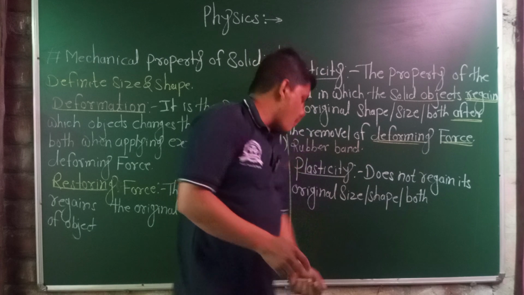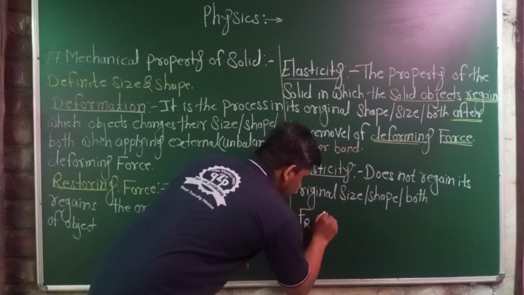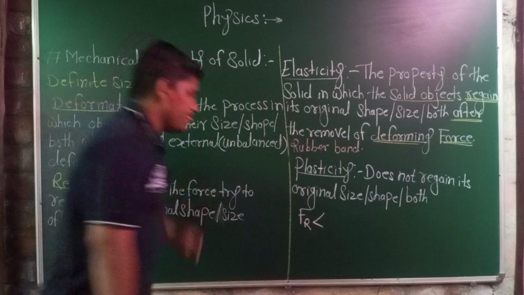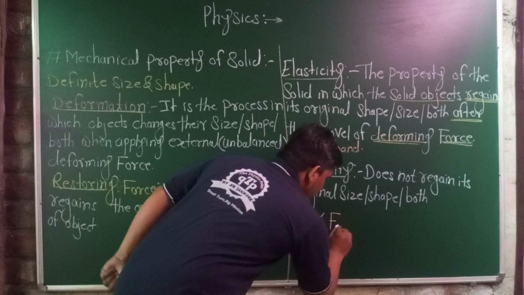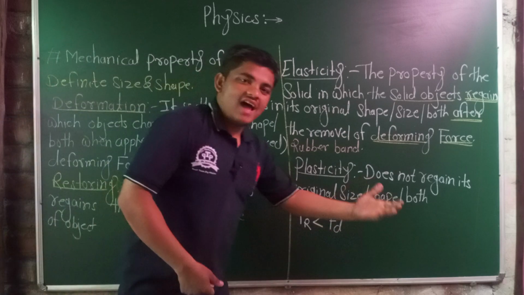The restoring force, that is F of R, is less than the deforming force in the plastic material, because the deforming force is large.